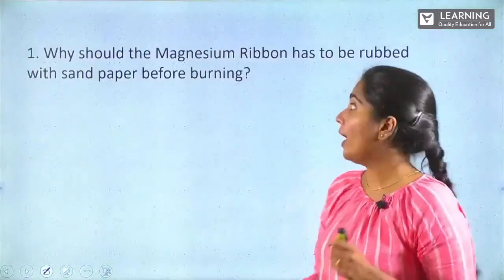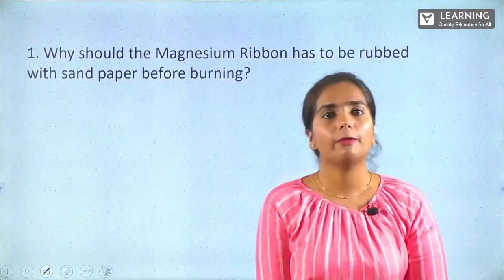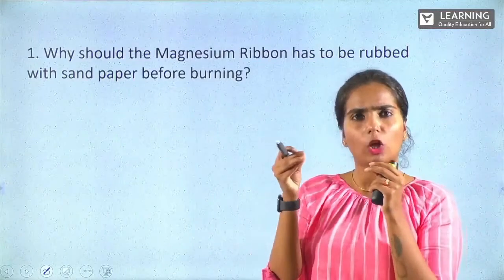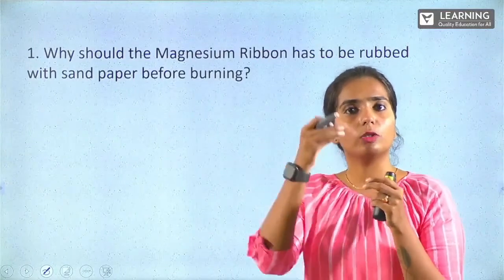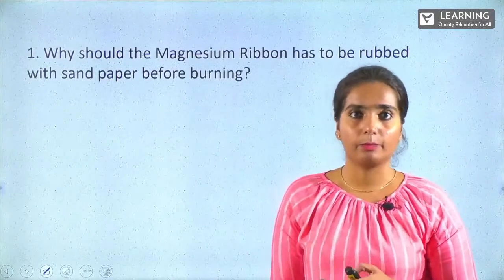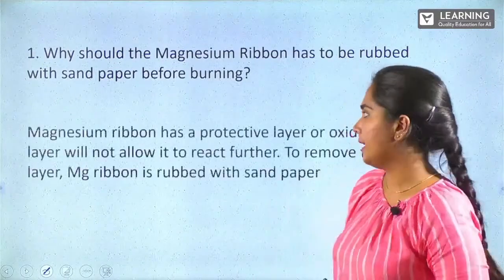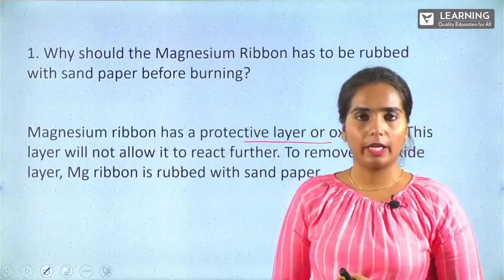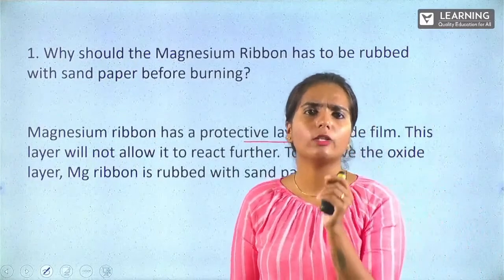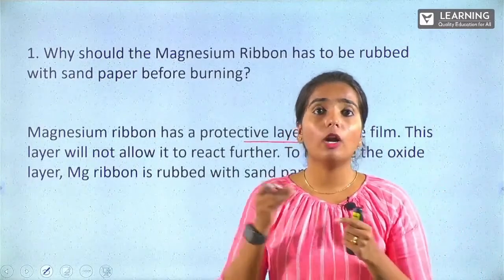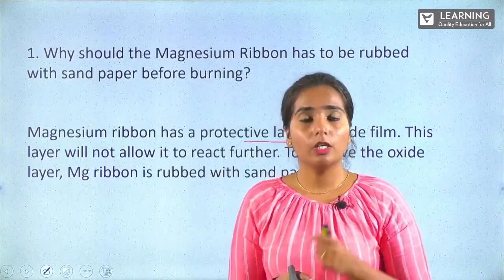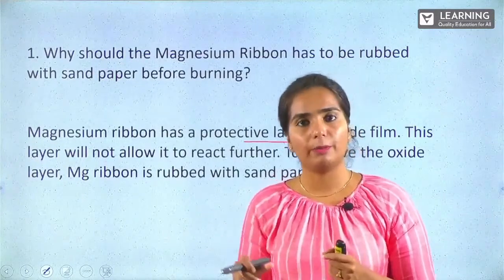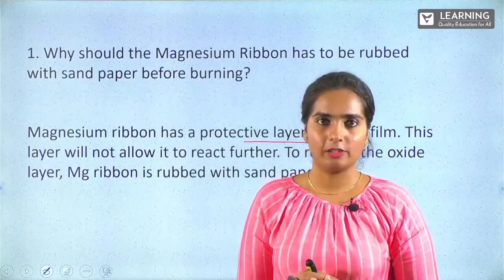Yes, the first question. Why should the magnesium ribbon be rubbed with sandpaper before the experiment? The experiment I mentioned in the beginning, where magnesium reacts with oxygen and you burn it with a Bunsen burner, you will be getting a solid form. Before that, you're supposed to rub it. Why? Why do you think? Yes. The magnesium ribbon has a protective layer, also called an oxide film. This will not allow the reaction to continue. So in order to continue the reaction, we are supposed to rub that magnesium ribbon with sandpaper before using it in our reaction.